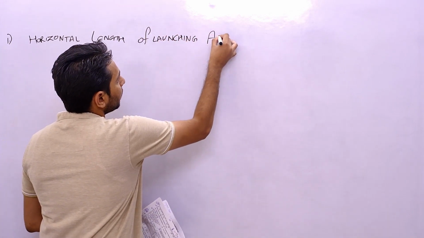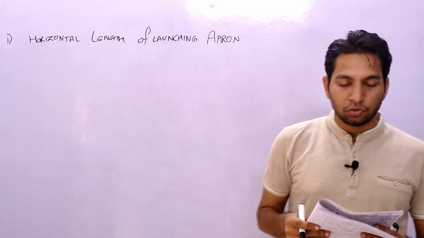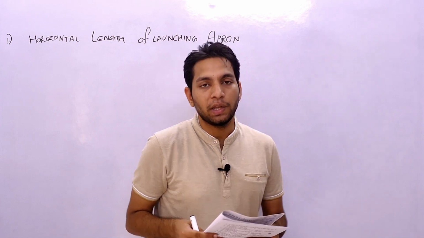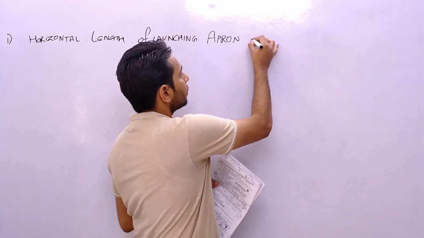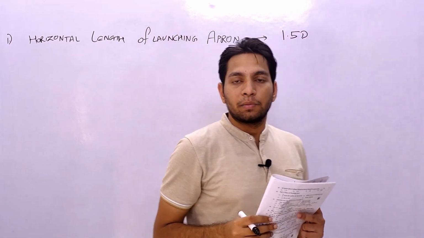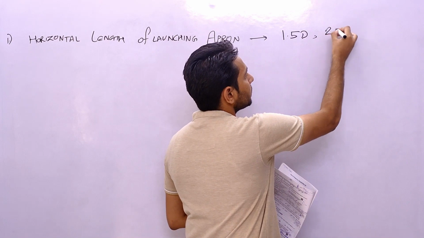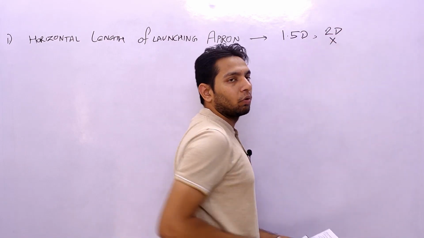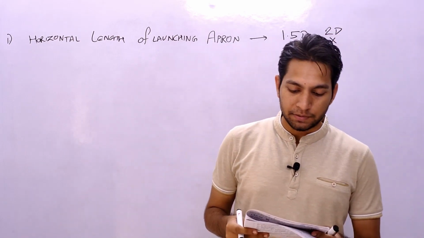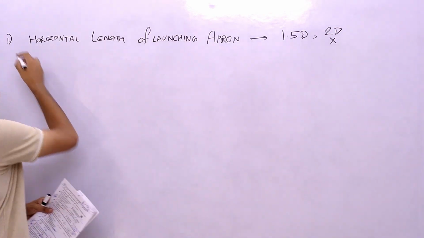If we see the options, they are 1D, 1.5D, 2D and 2.5D. The actual answer is 1.5D, but the commission has given its answer as 2D, which is absolutely wrong. So this question can be challenged. This is question number 1 which can be challenged.